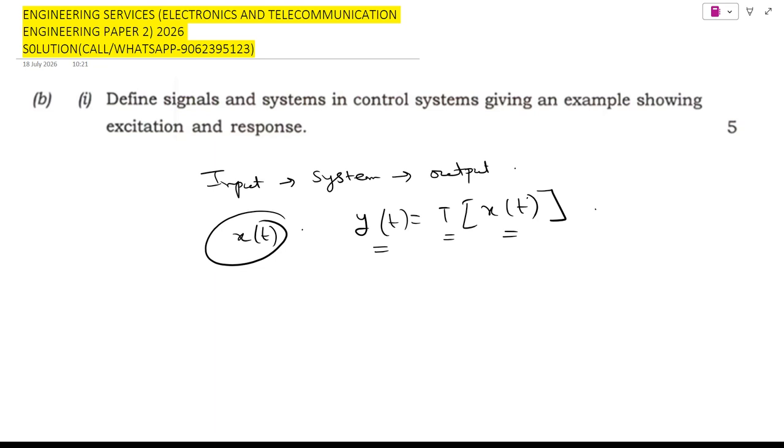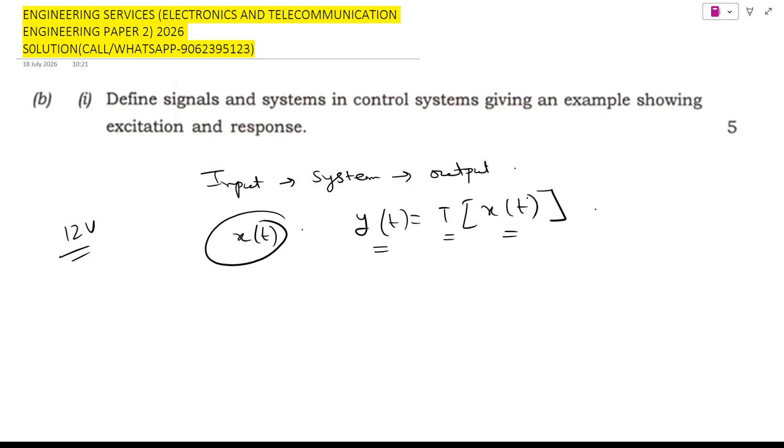So let's consider a DC motor. Suppose we apply a voltage of 12 volts to the motor. Here the applied voltage is the excitation, and the motor starts rotating and its speed gradually increases. So motor speed is the response. So excitation is 12 V, the system is the DC motor, and the response is the motor speed. This is exactly what the examiner wants.